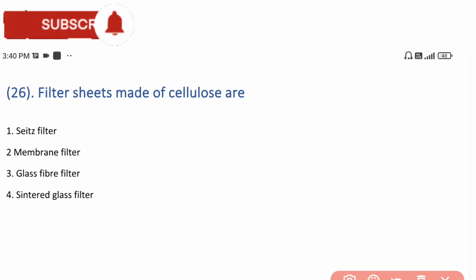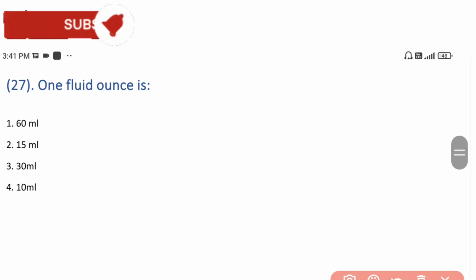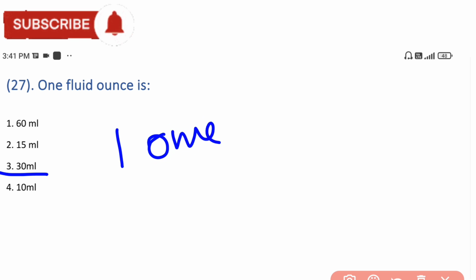The next question is filter sheets made of cellulose are. The answer is membrane filter. Filter sheets means filter papers that are made of cellulose, also known as membrane filter. Next is 1 fluid ounce is equal to 30 ml. 1 ounce is equal to 30 ml.